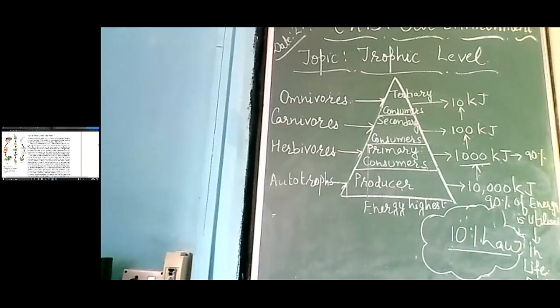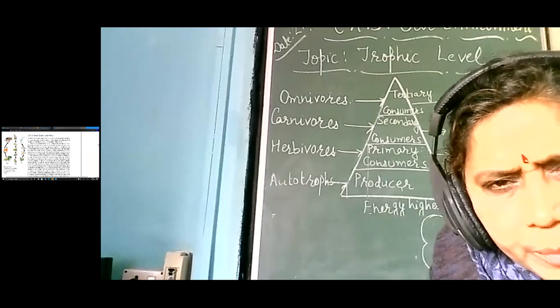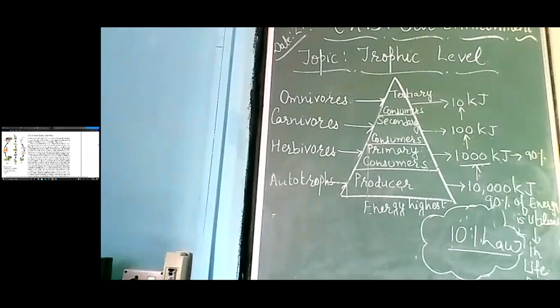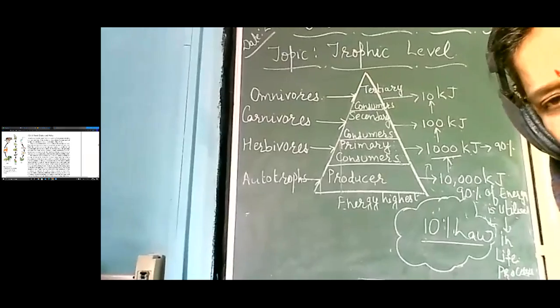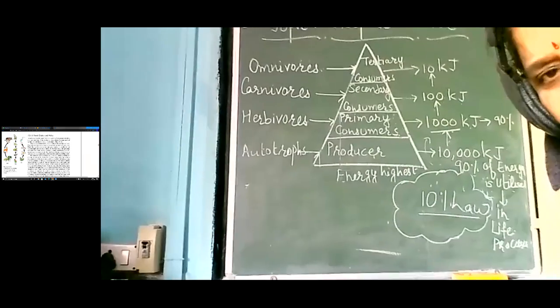Yes, ma'am. Because here only 10% of the energy is being transferred from the lower stage to the next level. In the trophic levels or in the energy levels, only 10% energy is transferred. Rest 90% of energy is utilized in the various life processes. Is it clear to everyone? Yes, ma'am.